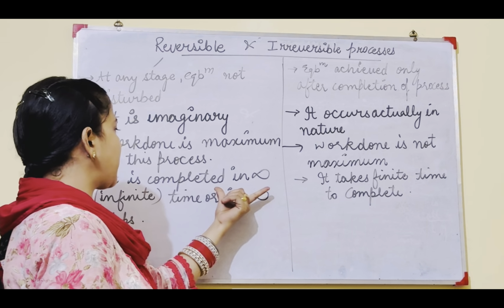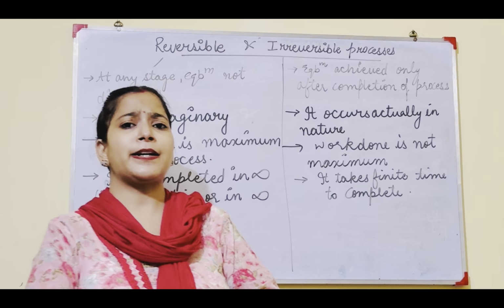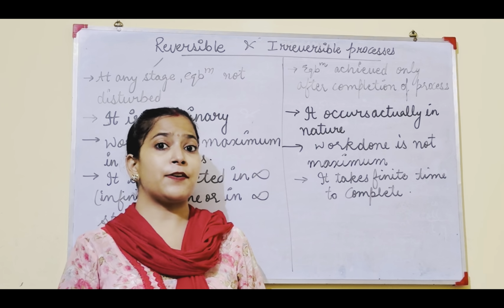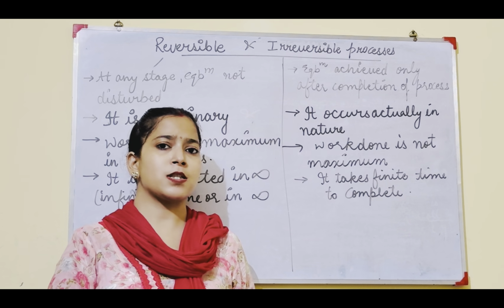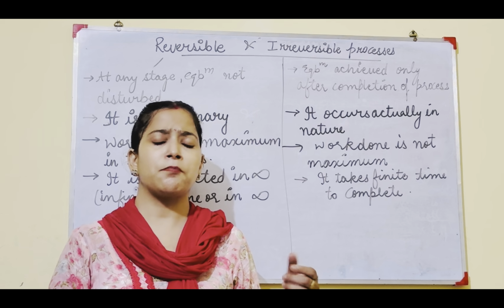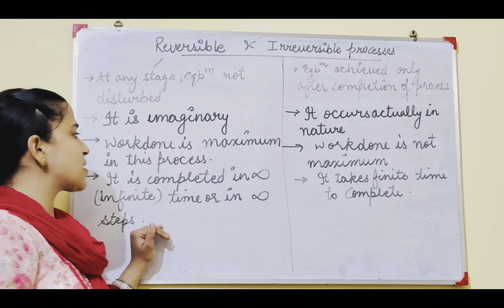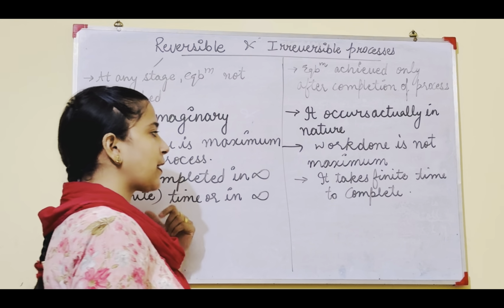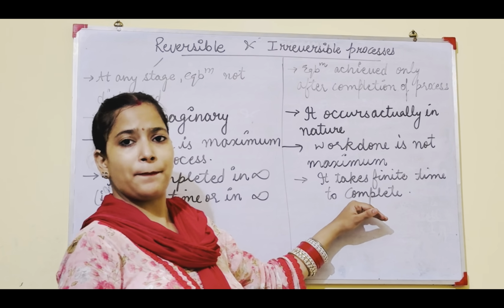It is completed in infinite time if the steps are very slow. If you are doing any task with very slow speed, then it will take more time to complete. Similarly, if you do that task at very fast speed, you will get a finite time, nearly an hour, 2 hours, 3 hours. Reversible process will be complete in infinite time or infinite steps. Irreversible takes finite time to complete.